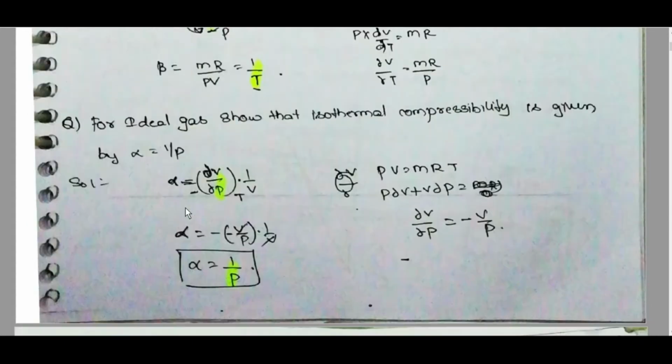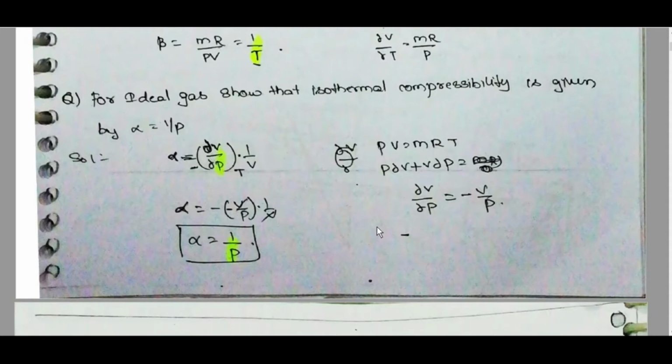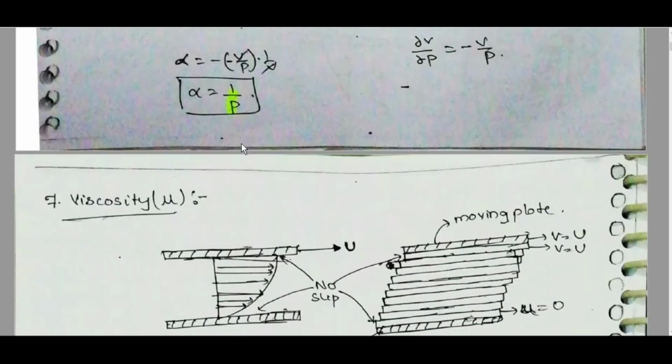For an ideal gas, show that the isothermal compressibility is given by alpha is equal to 1 by P. Alpha is equal to minus dou V by dou P into 1 by V. Again PV is equal to mRT. P dV plus V dP is equal to 0. From that, dV by dP is equal to minus V by P. Finally, alpha is equal to 1 by P.